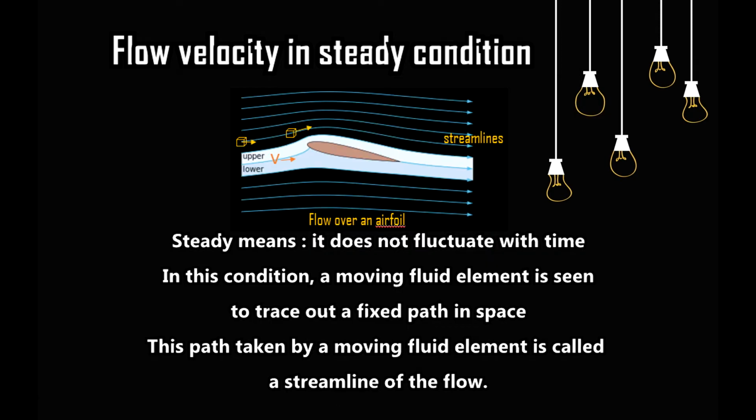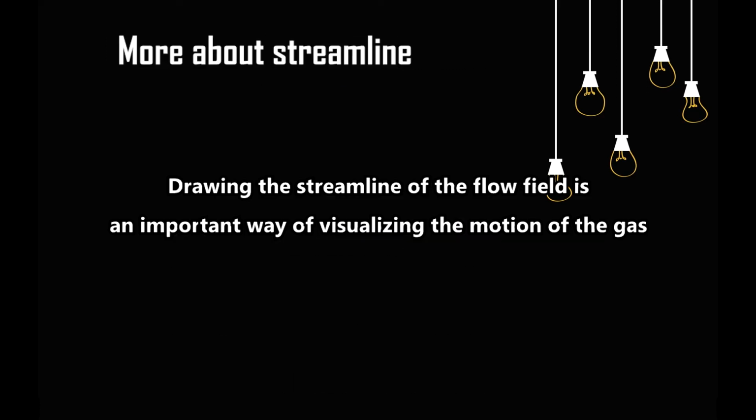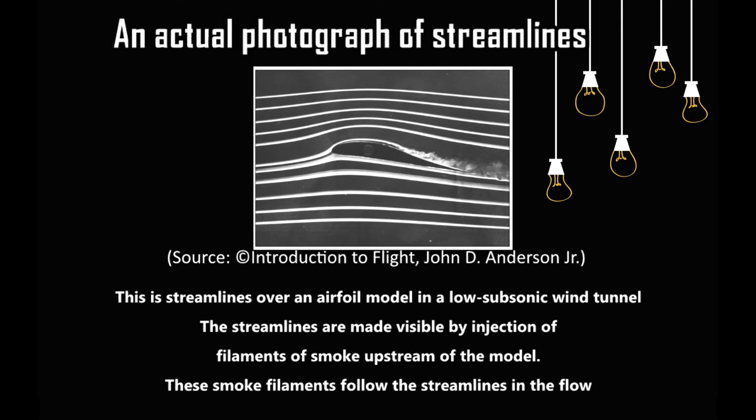If the flow is in a steady condition, the velocity does not fluctuate with time. In this condition, we can trace a fixed path that moving fluid elements go through. It's called a streamline, as illustrated on this screen. If we can draw a streamline of the flow field, it is easy to visualize the motion of the gas. This is an actual photograph of streamlines over an airfoil model in a low subsonic wind tunnel. The streamlines are made visible by injection of filaments of smoke upstream of the model, and the smoke filaments follow the streamlines in the flow.